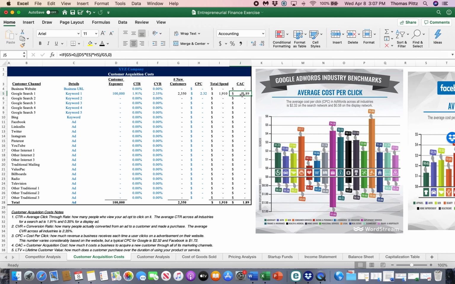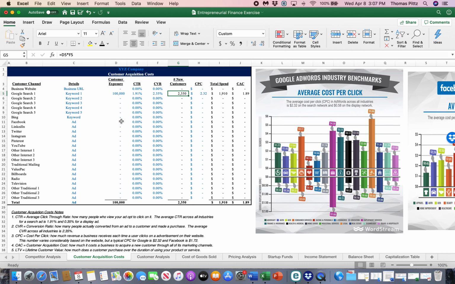So this customer acquisition cost for this ad, the way to understand this is it cost us $1.89 to attract a new customer with this process, right? So out of the 100,000 we were exposed to, we got 2,350 at a cost per click rate. We spent on average $1.89 to attract each one of these new customers. Okay? Let's go through another one.